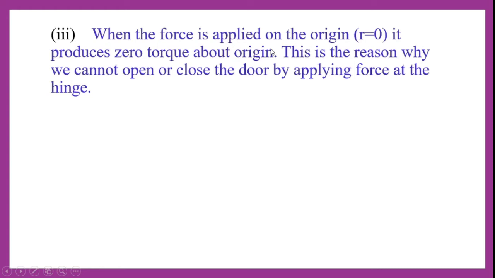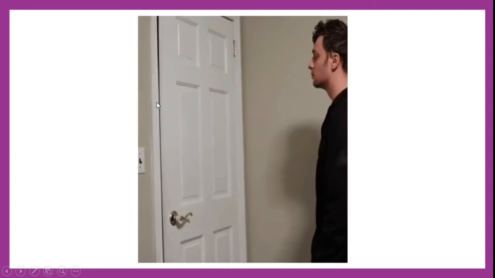So when we apply force at the hinges or on the origin, it produces 0 torque, because the perpendicular distance R or the position vector R becomes 0, so there won't be any torque produced. Because of this, we cannot open or close the door by applying force at the hinges.